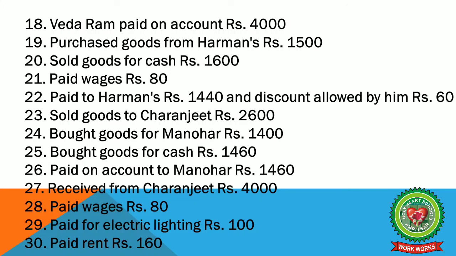Paid rent rupees 160. Since dates are not given here, in the date column we will write the number of the transaction: 1, 2, 20, 27 onwards. Right? Thank you.